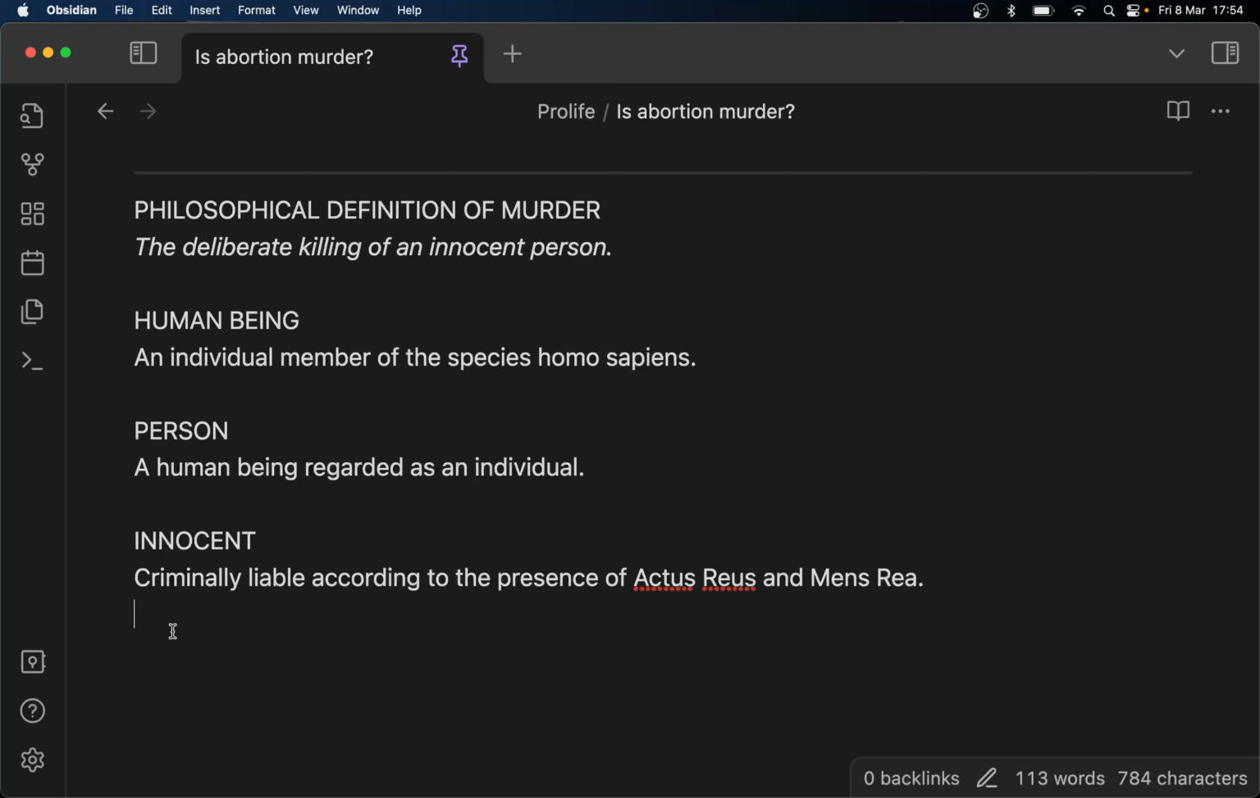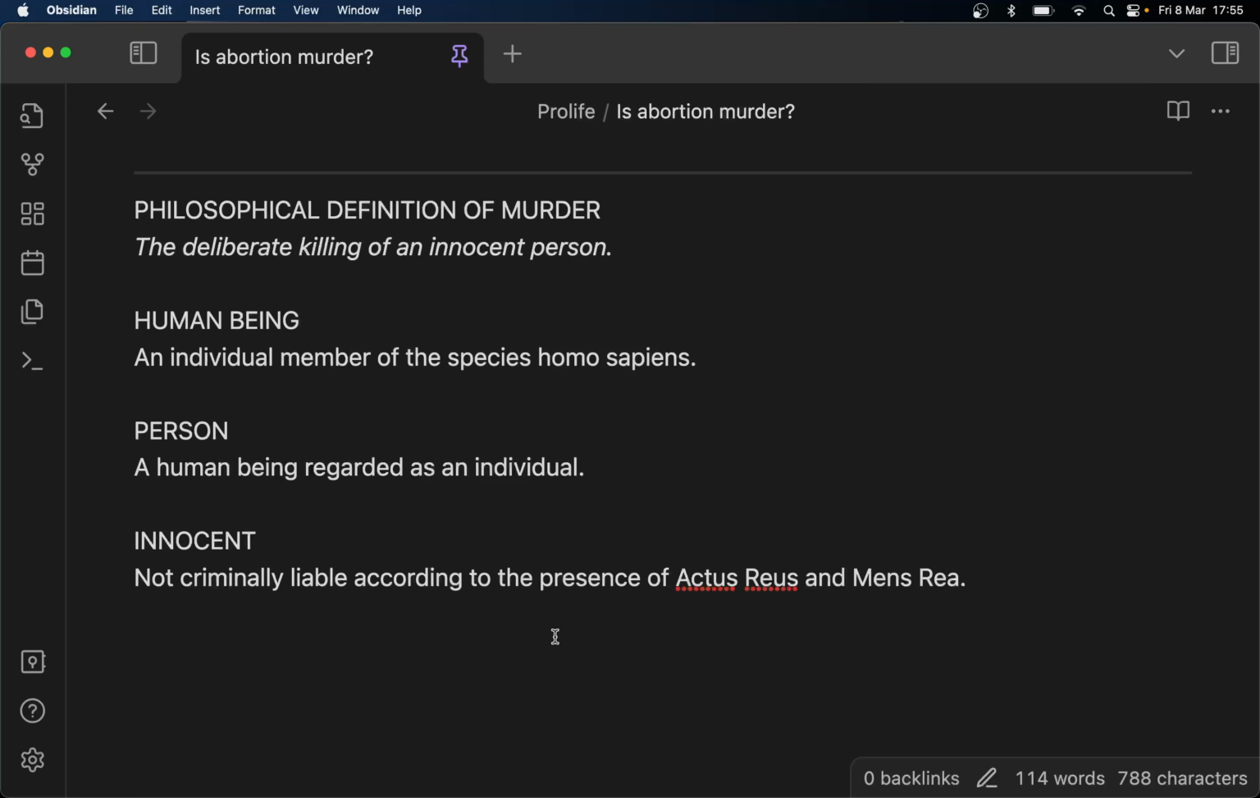Innocent, I got that wrong. Innocent is not criminally liable according to the presence of actus reus and mens rea. And this applies to most crimes. Actus reus means guilty act, mens rea means guilty mind. So in order to be found guilty of a crime, to be found criminally liable, the prosecution has to prove the presence of actus reus and mens rea. So for example, did a person steal that bicycle, and was that person aware that it was theft?